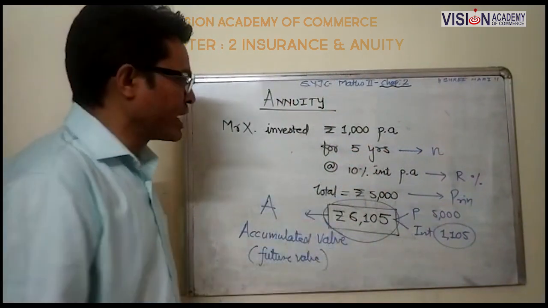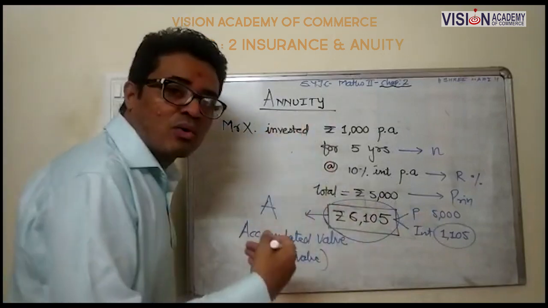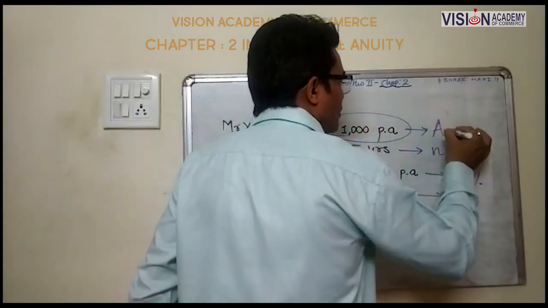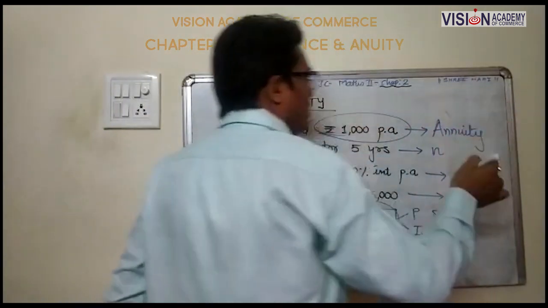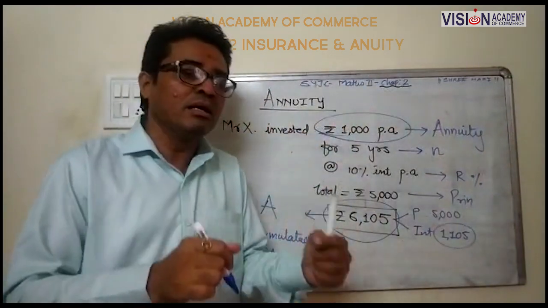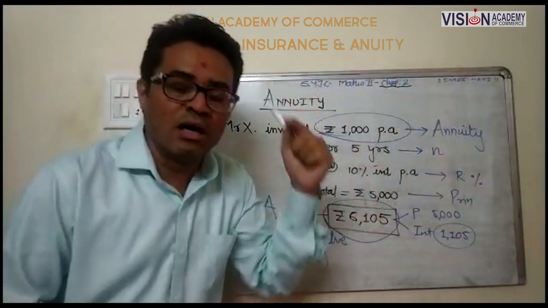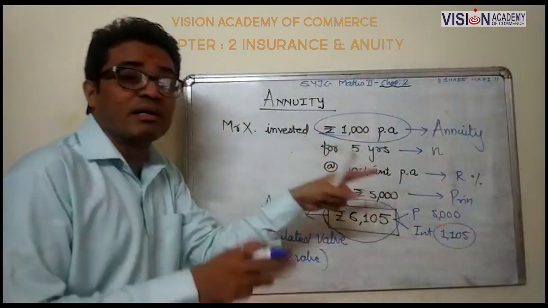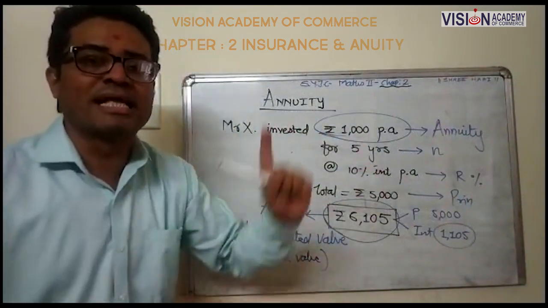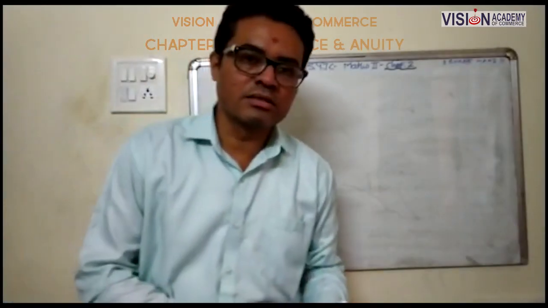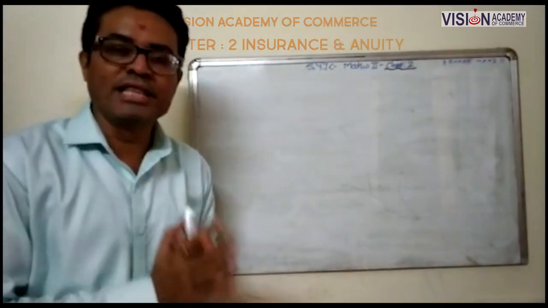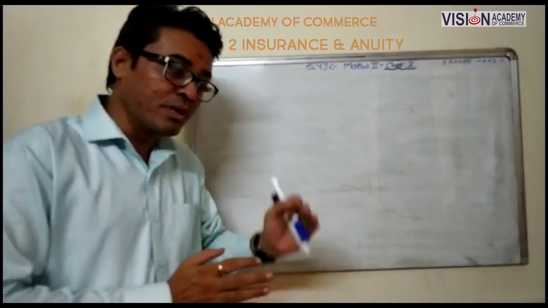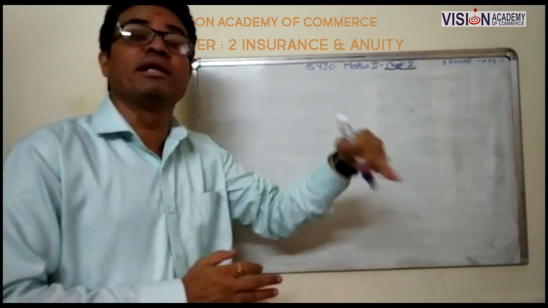So my dear students, you can easily understand now, the amount which we invest, 1000 per annum, is known as annuity. The amount which we invest in the series of equal intervals with equal amount is known as annuity. As we discussed what is annuity, annuity is a sequence of equal amounts in equal intervals.